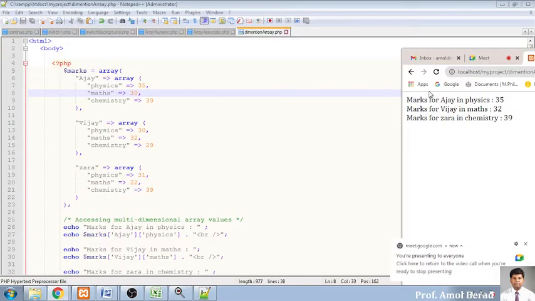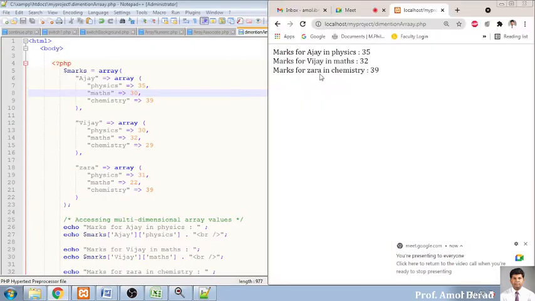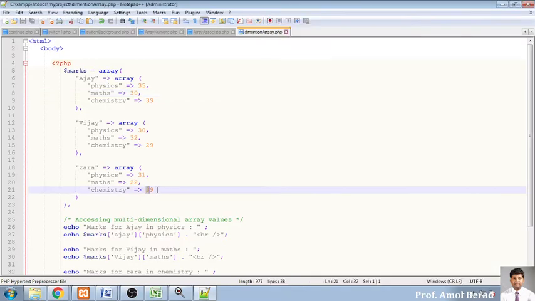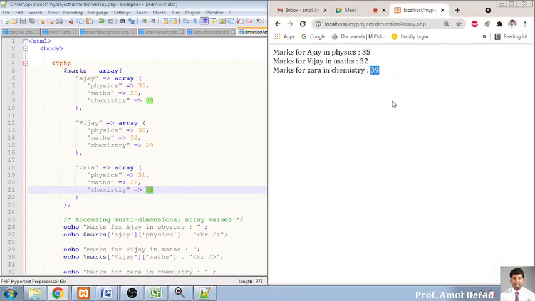Okay, now see, the marks of Ajay which we have stored here: Ajay in physics got 35 marks, that we have retrieved. Vijay in mathematics got 32 marks, we have retrieved. And Zara in chemistry got 39 marks, so we have retrieved Zara with 39 marks here. So this is a short example where we have retrieved the values and displayed them.